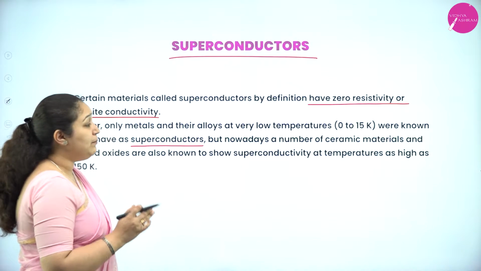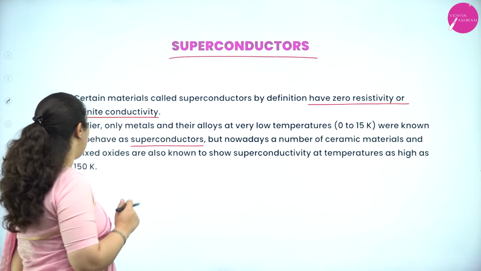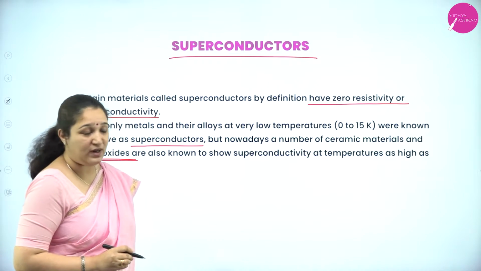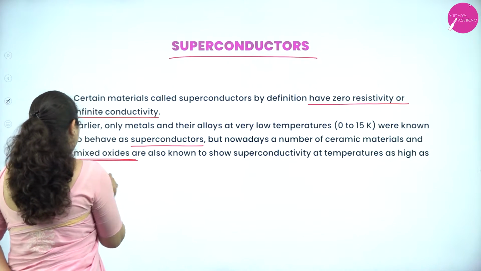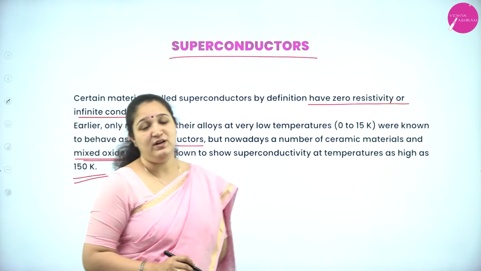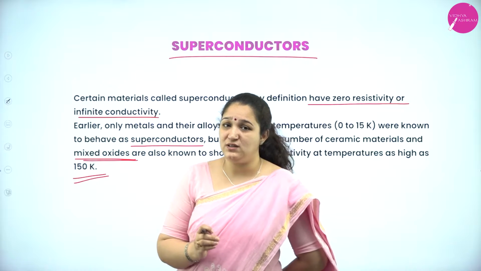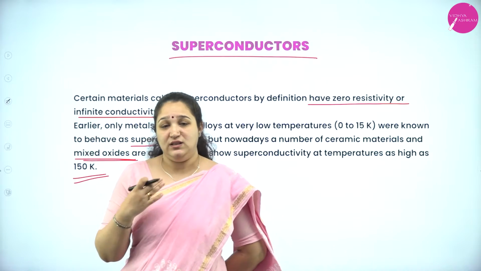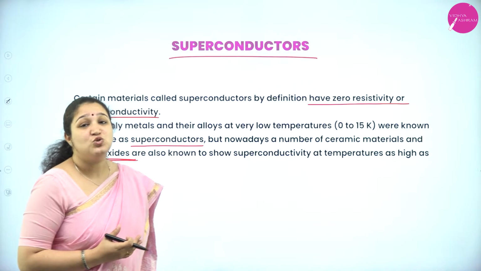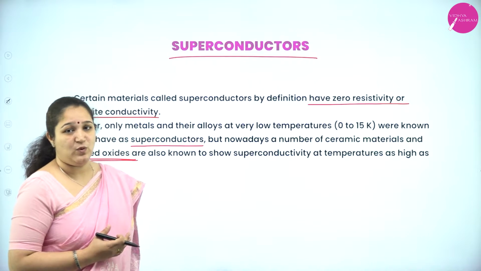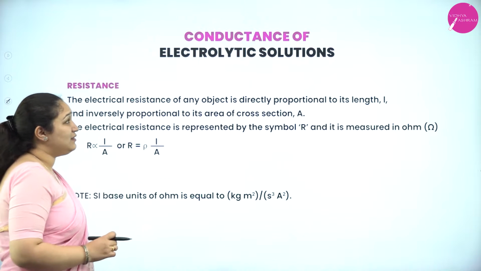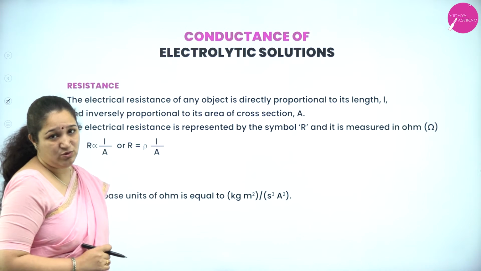But now, a number of ceramic materials and mixed oxides are also known to show superconductivity at a temperature of 150 Kelvin. So, superconductors do not have resistivity at all. They have zero resistivity. Then, we call them superconductors.